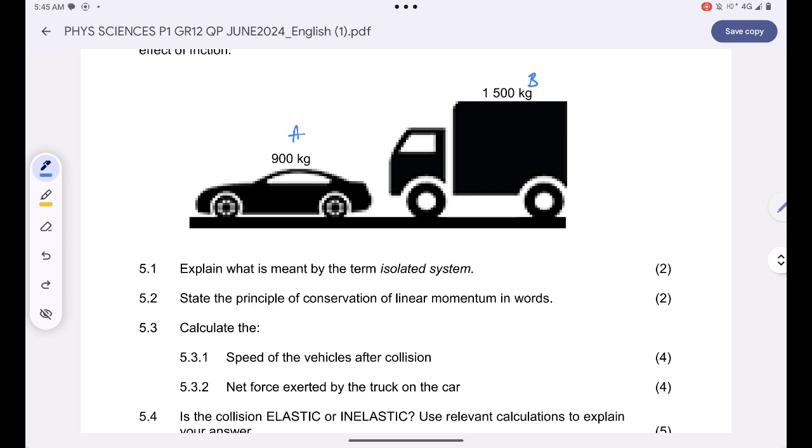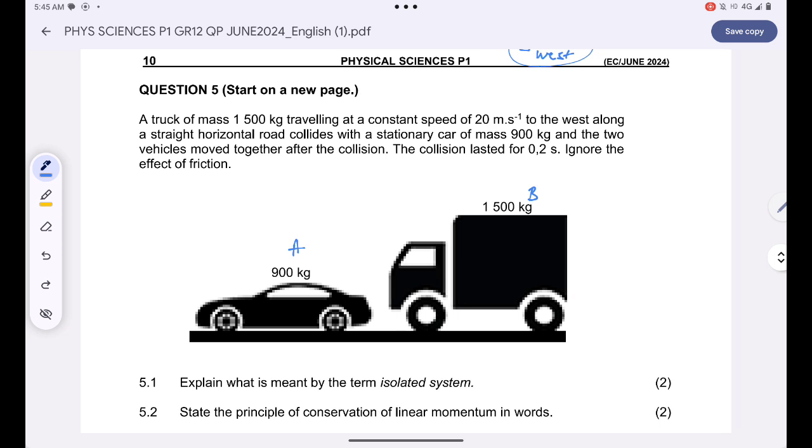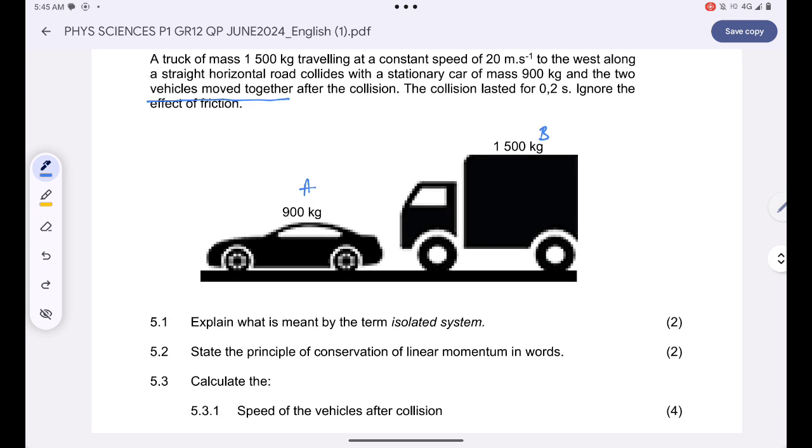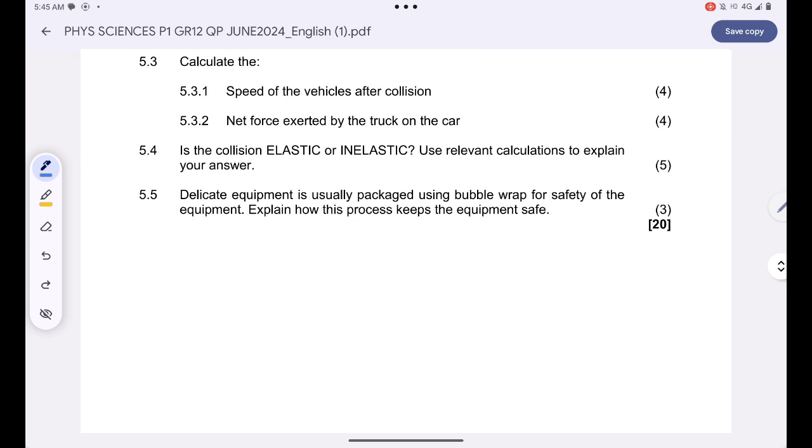Now they want us to calculate the speed of the vehicles after collision. Remember that, guys, we were told that the two vehicles moved together as one unit after collision. So to calculate, since I'm dealing with a closed system, I can simply say the sum of the momenta before collision is equal to the sum of the momenta after collision.